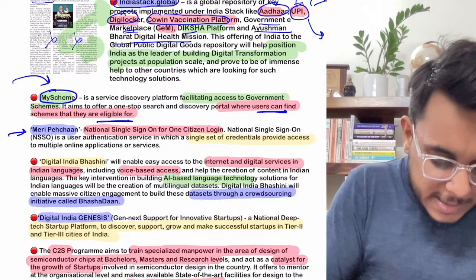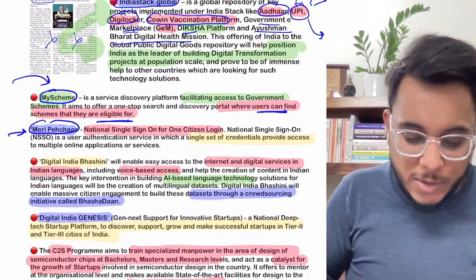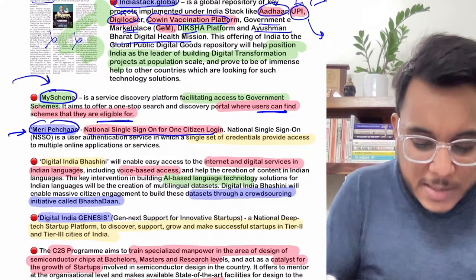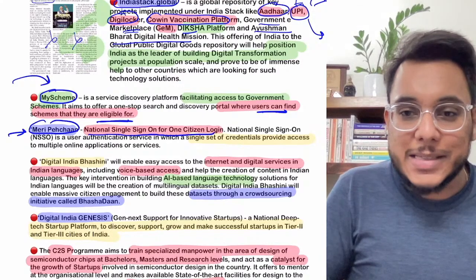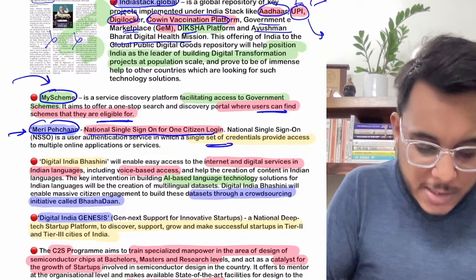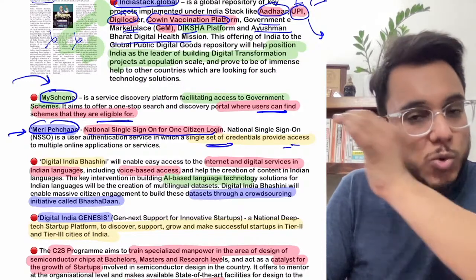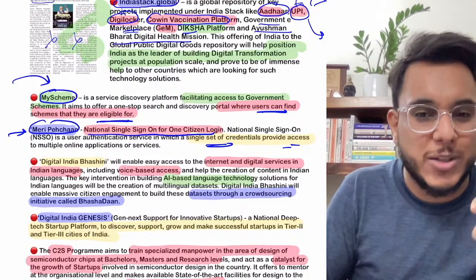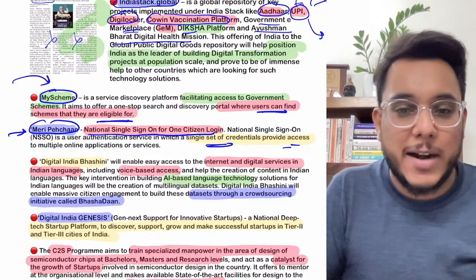Then the next is the Meri Pehchan platform. Now this Meri Pehchan platform is a national single sign-on for one citizen login. So basically guys, here a single set of credentials will give you access to the different services that the government is providing. Okay, so this is a single sign-in platform.